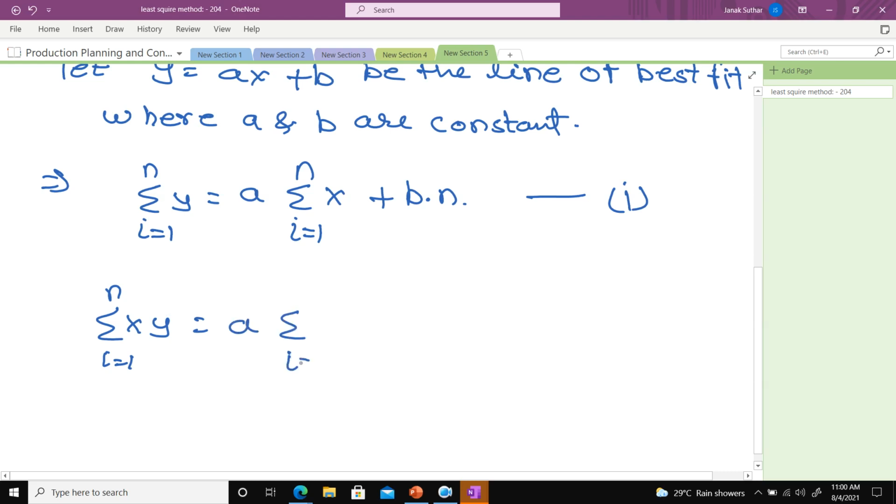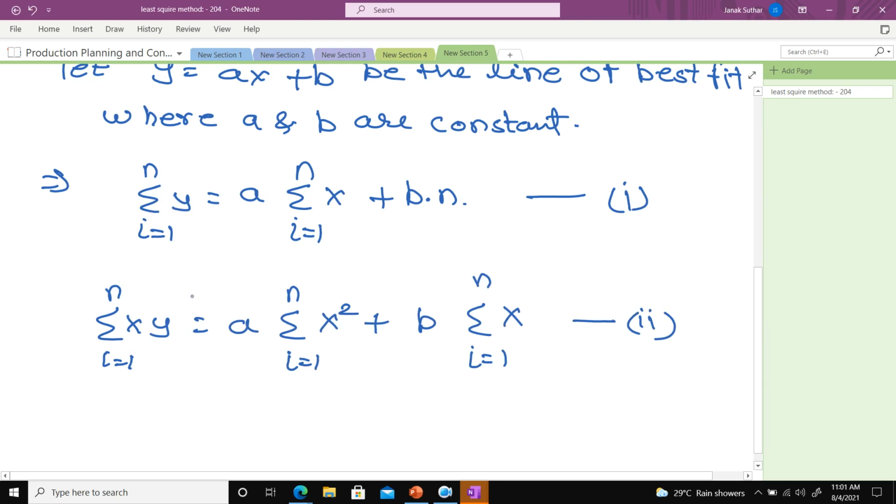I just multiply by x, and whatever the result is, I put here: a summation i is equal to 1 to n x square plus b summation i is equal to 1 to n x.